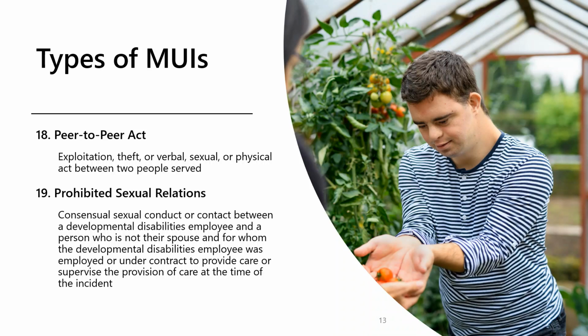Prohibited sexual relations is consensual sexual conduct or contact between a developmental disabilities employee and a person who is not their spouse and for whom the developmental disabilities employee was employed or under contract to provide care or supervise the provision of care at the time of the incident.